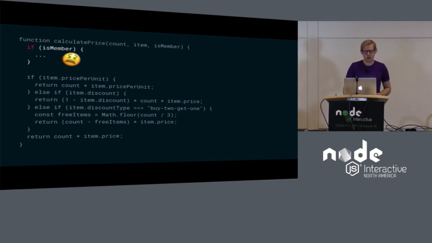We need to know if an item has a discount to advertise that discount to non-members. We need to know if a special applies to an item to maybe brand it differently, to maybe have a 2-for-1 sign. And this is making it harder and harder to make changes. Once we make a change in this function, we also have to make sure that's consistent with the rest of our code base. And our code base could be millions of lines of code. It's getting difficult to understand what an item really even is.